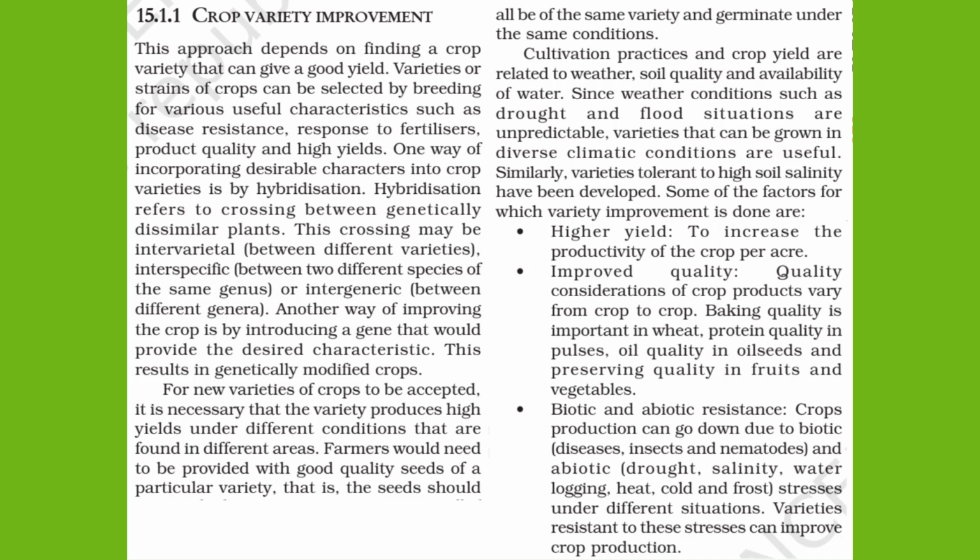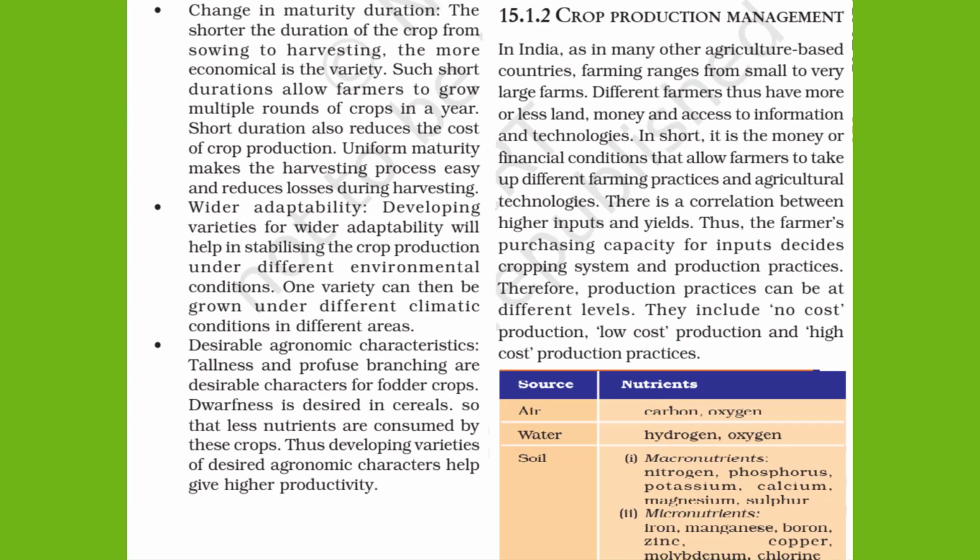Another one is desirable agronomic characteristics, meaning what we actually want in a plant according to our desire. We use crop variety programs for this. These characteristics depict good growth and higher productivity in plants. For example, tallness and profuse branches are preferred characters for fodder crops. So these are all the factors of crop variety improvement programs.